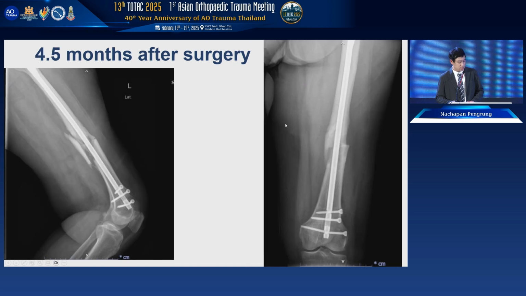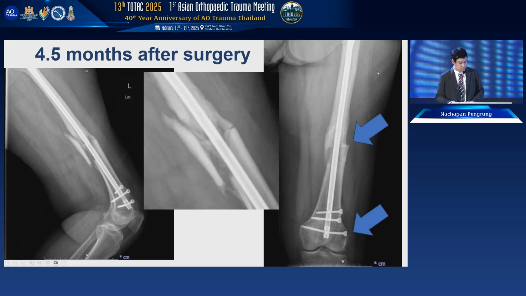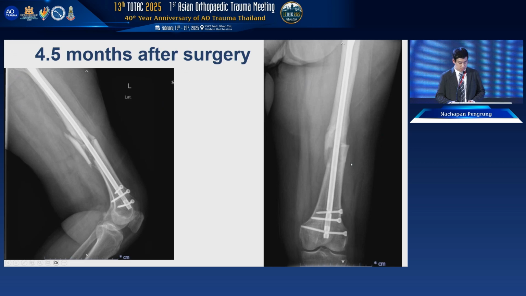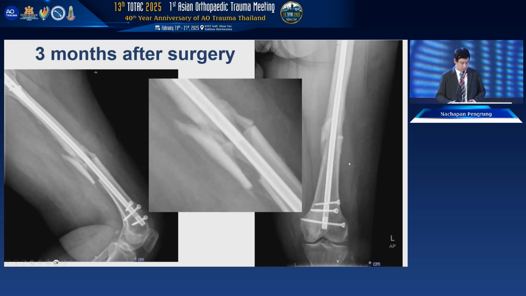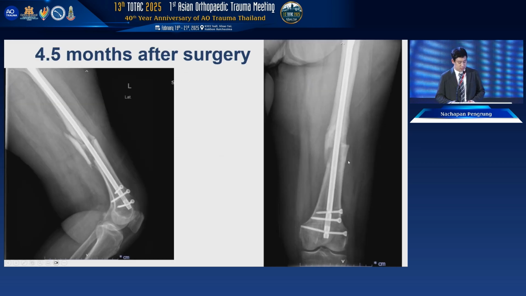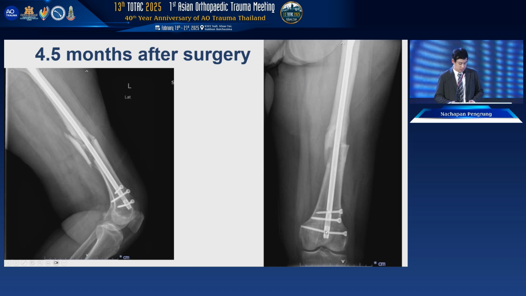At 4.5 months, the crack fracture has healed, but the first fracture is still the same. Compared to the last one, the position has changed a little bit. And if you look at the screw, the distal screw has already broken.